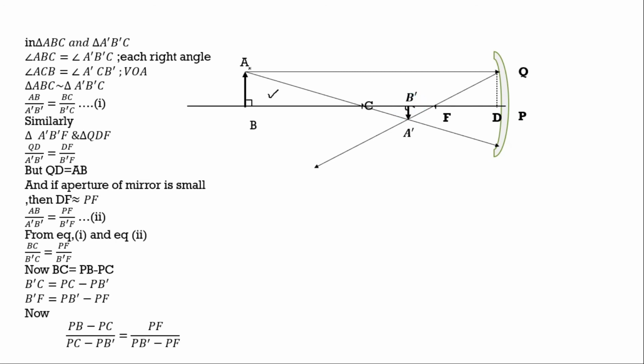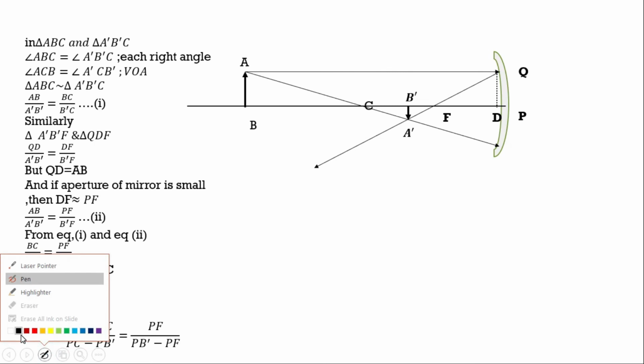So we observe that angle A B C is equal to angle A dash B dash C. What's the reason? Each is a right angle. And we observe this angle is equal to this angle, as these two are vertically opposite angles. If two angles are equal in a particular triangle, the triangles will be similar to each other. So we can write A B upon A dash B dash is equal to B C upon B dash C. This is the concept of similarity: if two triangles are similar, their sides are proportional. We got the first equation. Similarly, we'll take the other.